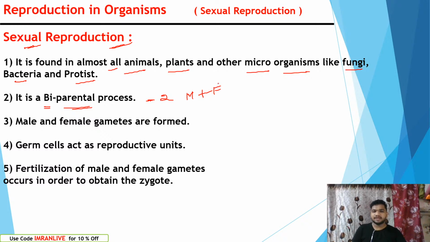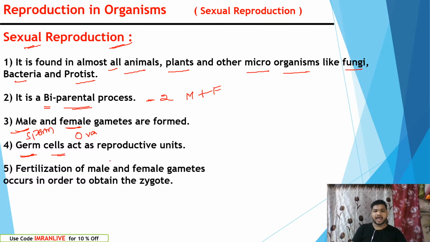So that is biparental. In sexual reproduction, male and female gametes are formed. Generally, the male gametes in the case of human are sperm cells. In the case of female, the gamete cells are ova.